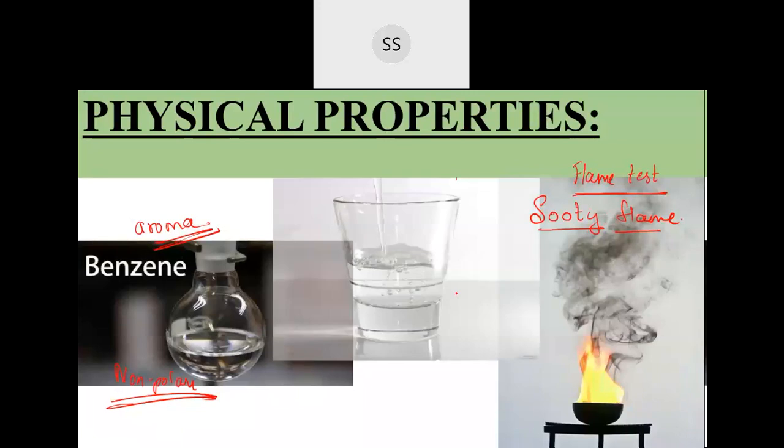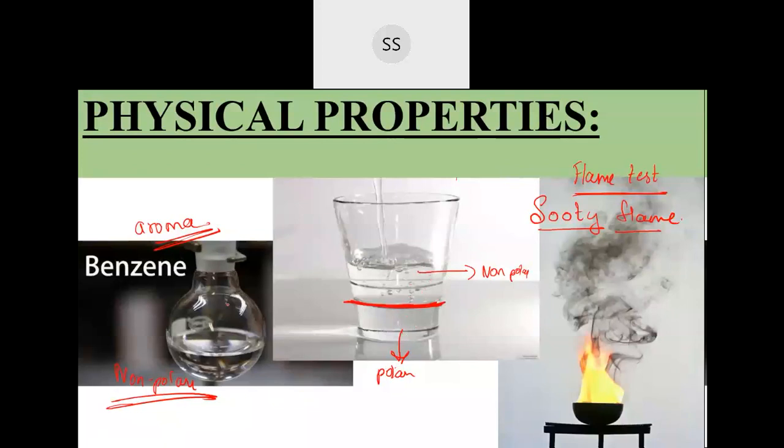And one more thing is miscibility in water. Water is polar in nature, and these hydrocarbons are non-polar in nature. So non-polar will not get dissolved in polar. Like dissolves like. Non-polar will be soluble in non-polar solvent, polar will be soluble in polar solvent. You can see a layer being formed here. When benzene was added to water, you can see a layer. Separate layers are formed. Benzene is staying up and water stays down. So they are not soluble.